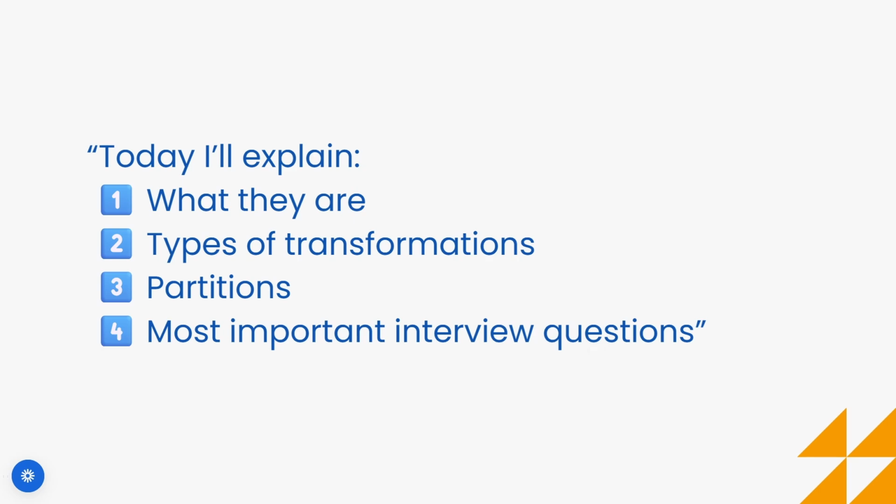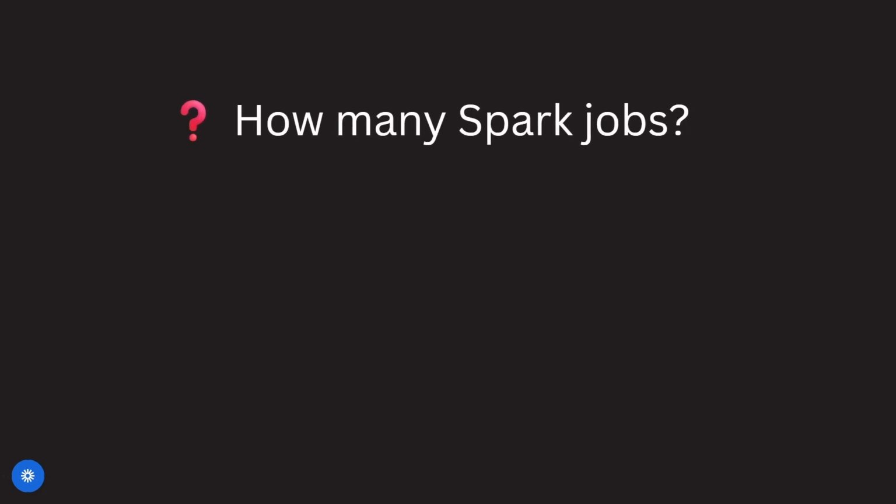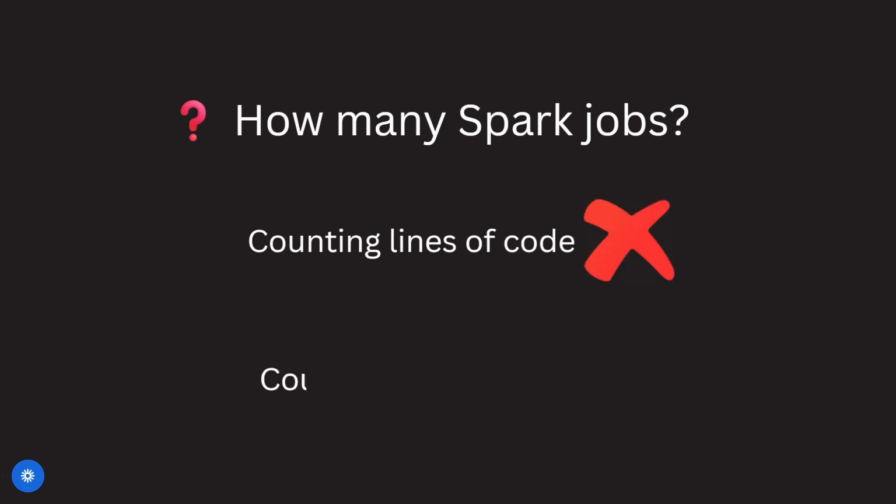So, in an interview, they don't ask what are transformations or what are actions. They will ask, hey, I will write 20 lines of code. How many Spark jobs will run? What's your answer? Most candidates start counting lines of code. But Spark doesn't care about lines. Spark cares about actions.